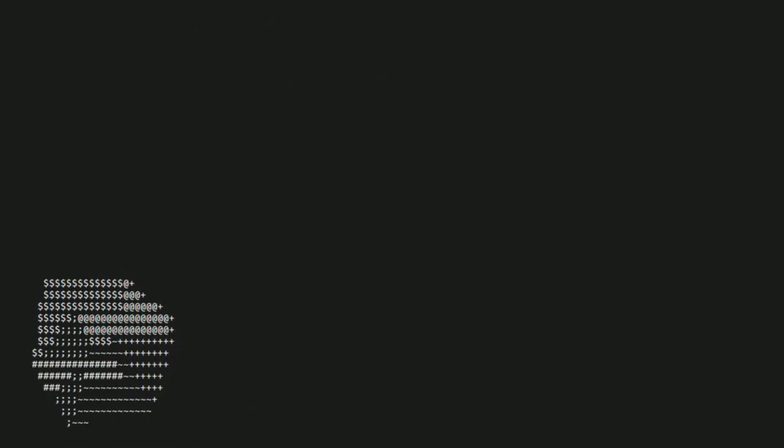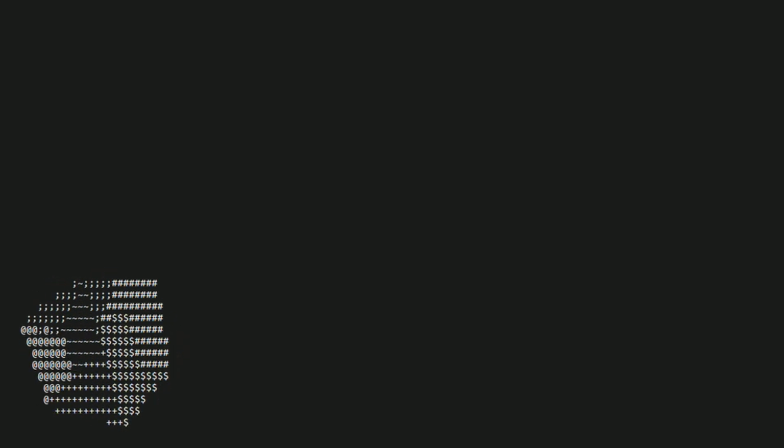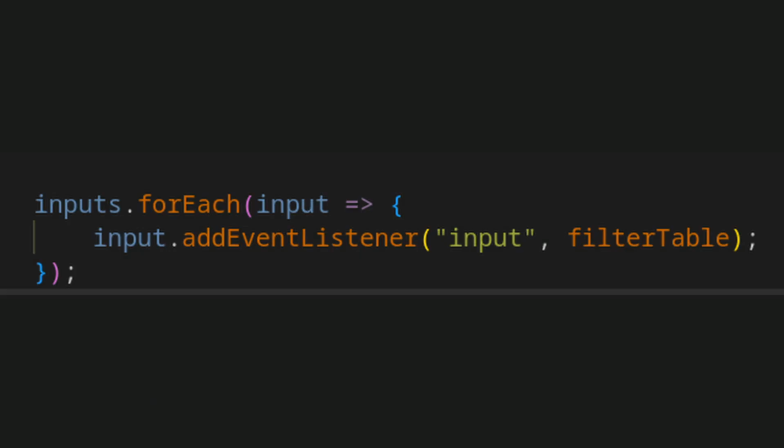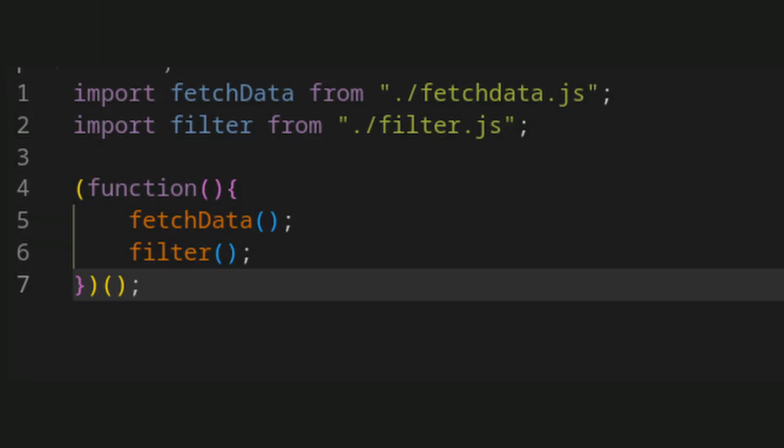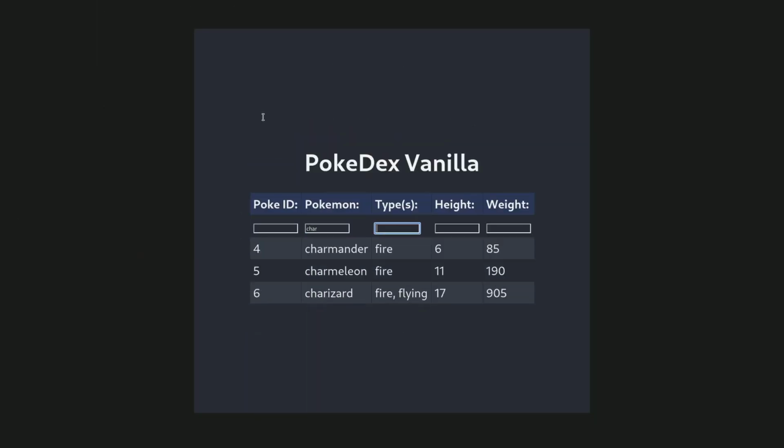Now I need to grab the user inputs from each input to filter the data. To do this in real time, I created a listener for each input like so. It calls filter table, which looks like this. I call the function fetch data and filter in index.js like so. And it works.